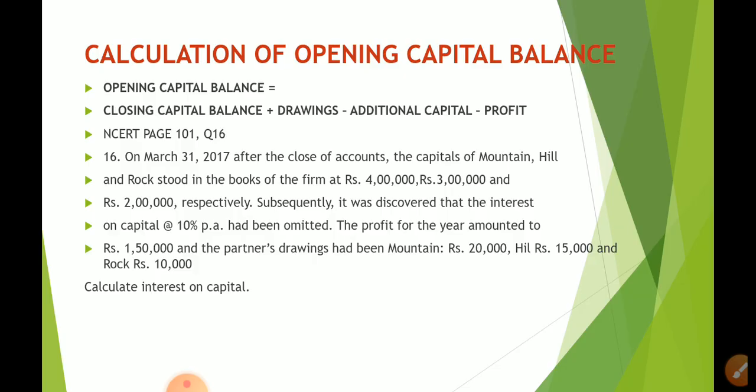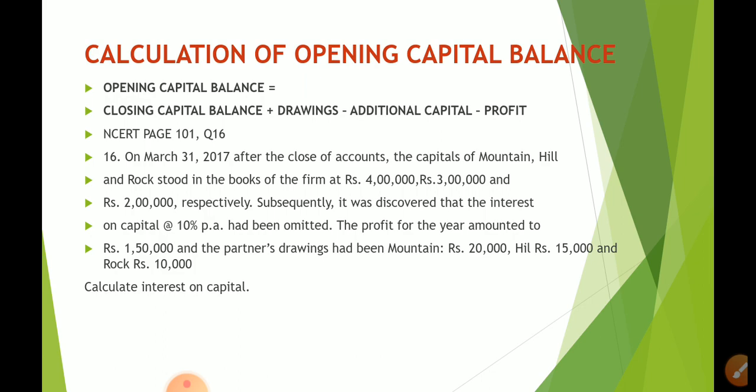Now here it is given on March 31, 2017 after the close of accounts. So what does it mean? It is the closing capital. Whatever is given, 4 lakh, 3 lakhs and 2 lakhs, it is the closing capital. So we have to put this formula and we have to find the opening capital for all the three partners. Now how to go about?